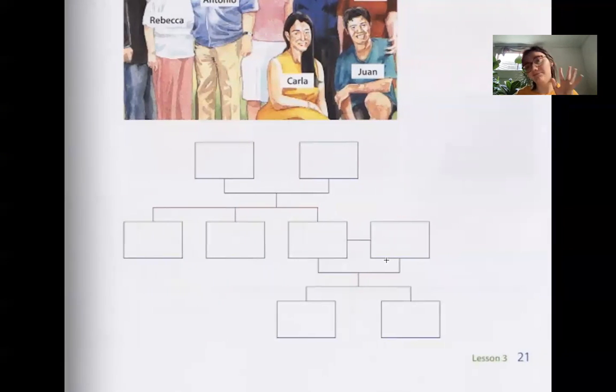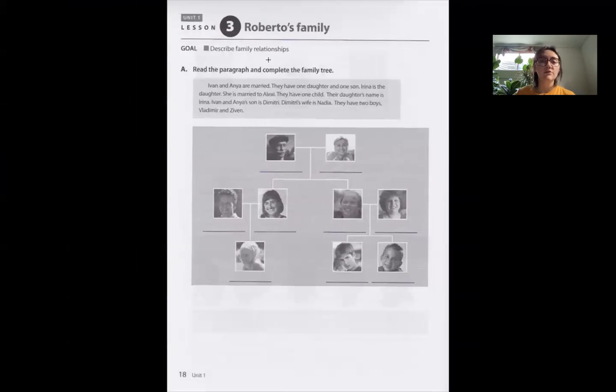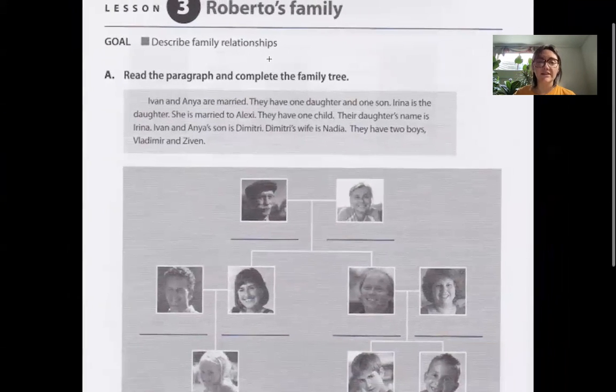Or you don't have to do this. You could probably try and write your own family tree, right? And describe those relations. What is the name of your mom? What is the name of your dad? What are the names of your siblings? Do you have children? Do your children have children? Are your children married? You can talk about those relationships. Okay, so this is more practice.